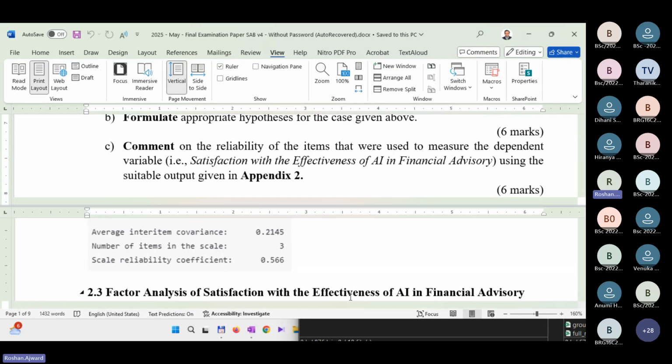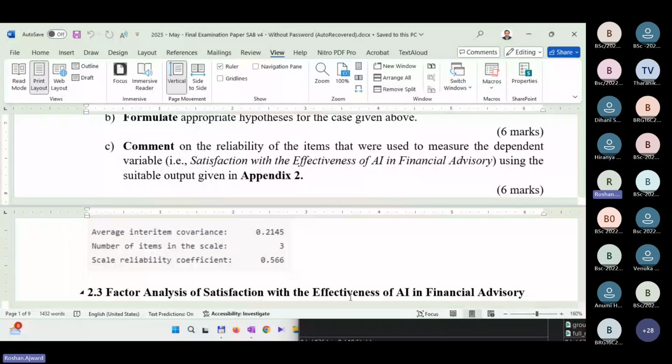What can you tell? Are those 3 items reliable? There are 3 items to measure the dependent variable. Are those reliable? No. Okay, a student says no. How about others? Not reliable. No, sir. Not reliable. Yeah, very good answer. All are telling the same.